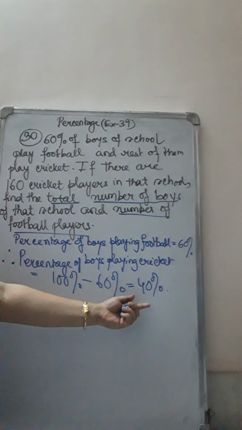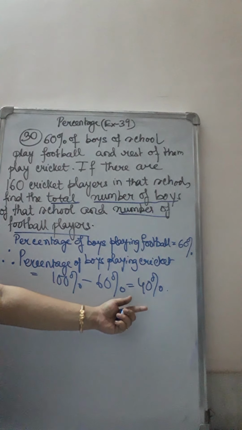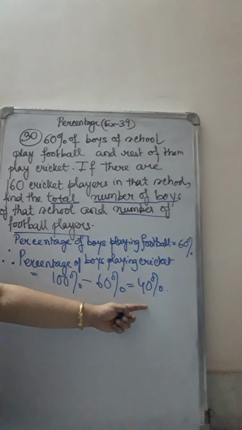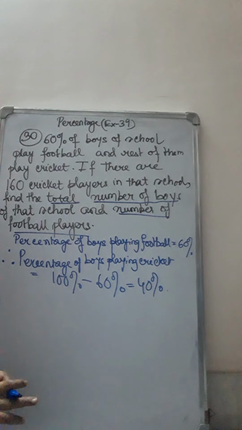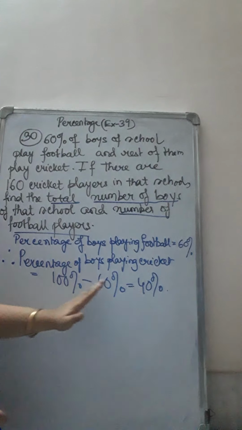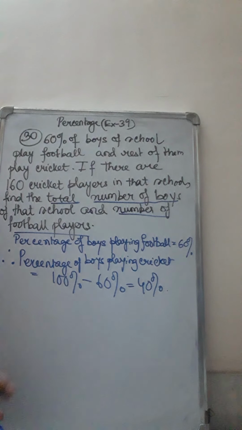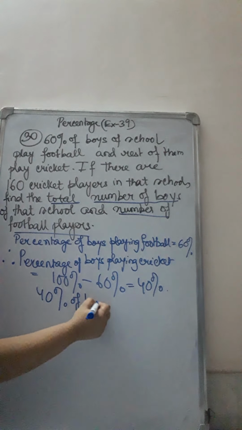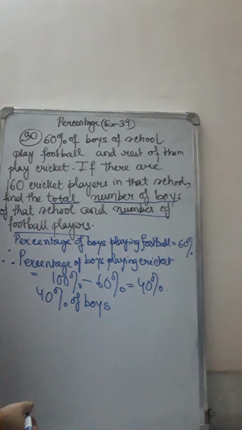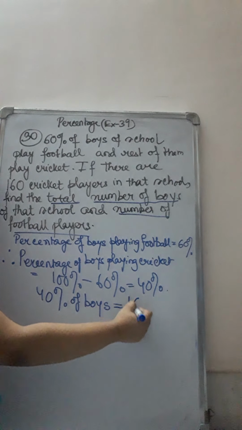Now here it is given in percentage. That means percentage means out of 100. If there are 100 boys, then 40 are playing cricket. But this is not the actual number. It only gives you relational information. If there are 100 students, then 40 are playing cricket. But actually how many cricket players, that is also told. That is 160. So we will use this information. So 40% of the boys are the cricket players and the number is also provided.